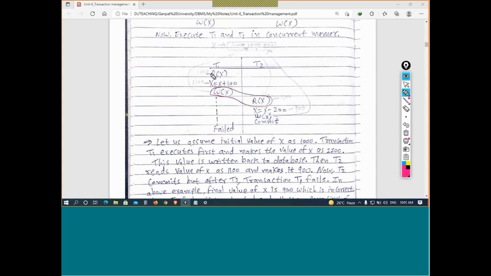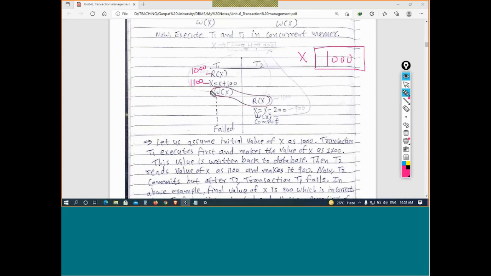So let's say initially the value of X is equal to 1000 in the database. Okay, it is 1000 in the database, right? Now transaction T1 is reading the X value, so that is 1000. After that it is adding 100 rupees in that account, so that is 1100. This is in the local memory, local storage. This is not the update in the database.